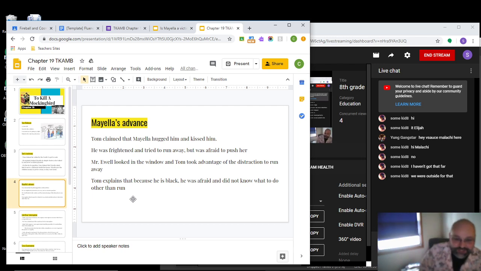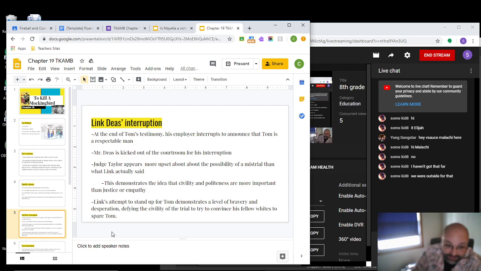He starts screaming. Tom is able to break free from Mayella at this point because she's distracted by her father, and he just sprints out of there. He explains to Atticus, well, he's black, and he knows he's in a lot of trouble, no one's going to believe his side of the story, so he just ran because he didn't know what to do.